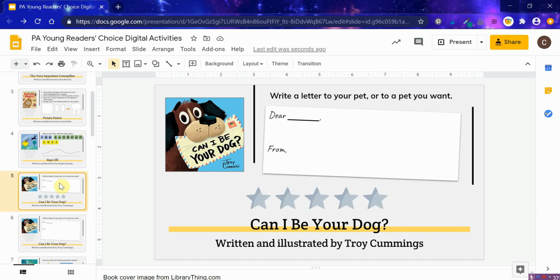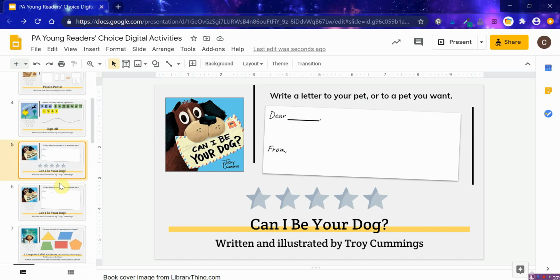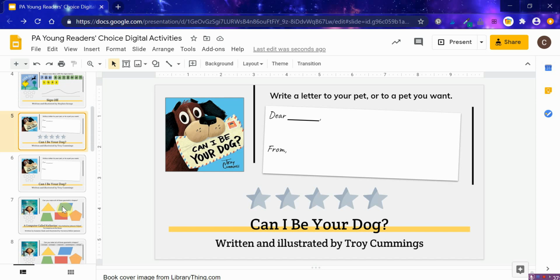But for kindergarten and 1st grade, this is something I might do as a whole class activity, or I might give them a lot of support as they're typing. Obviously, since I have only a 40-minute class, I'm not worried too much about spelling or anything like that. I'm not grading them on that. It's just a fun response activity.